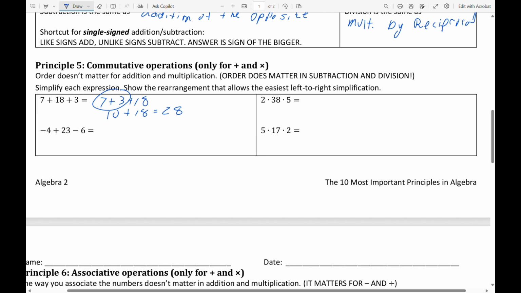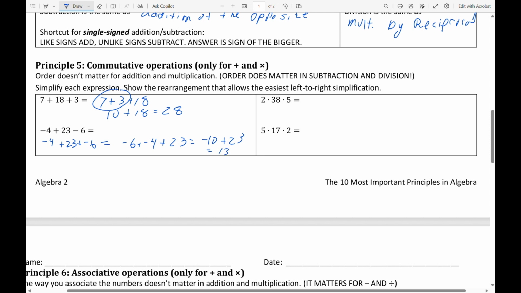Now, order does matter for subtraction problems, and that's why it's important for me to see that this is the same problem as -4 plus 23 plus -6, which then allows me to rearrange it to become -6 plus -4 plus 23, which then simply becomes -10 plus 23 is equal to 13.